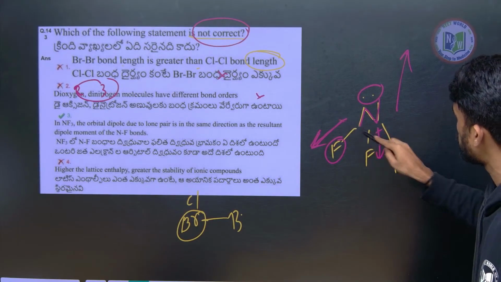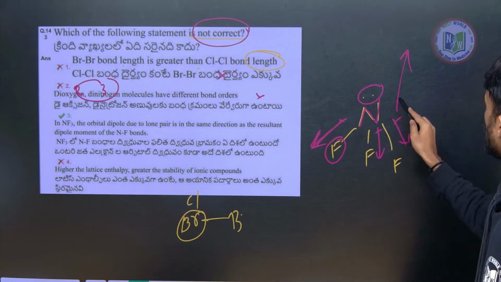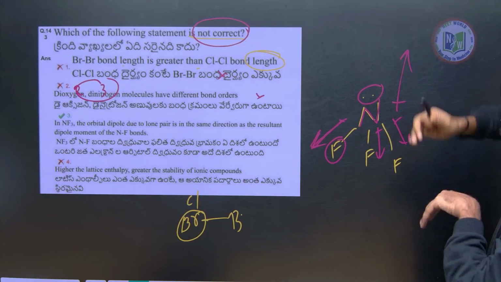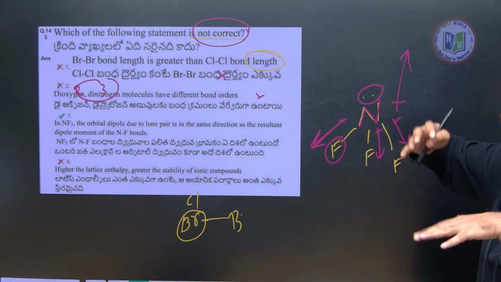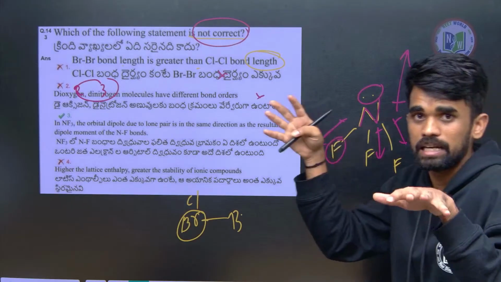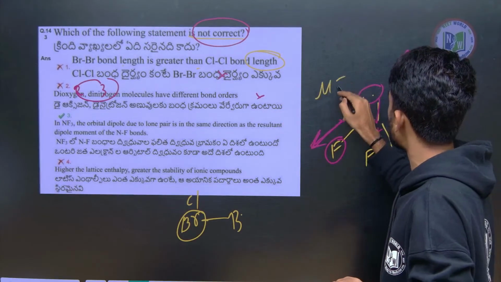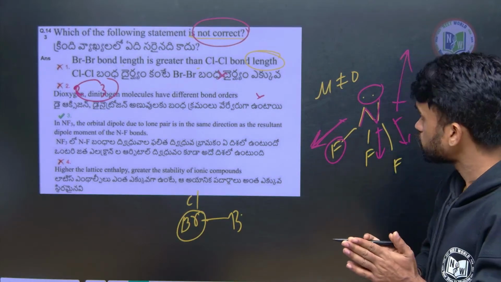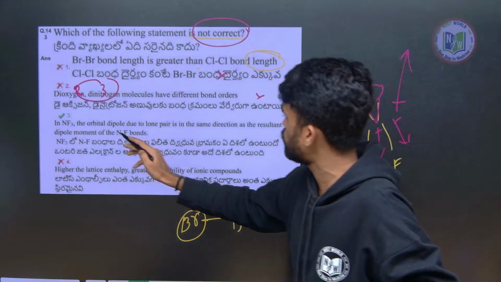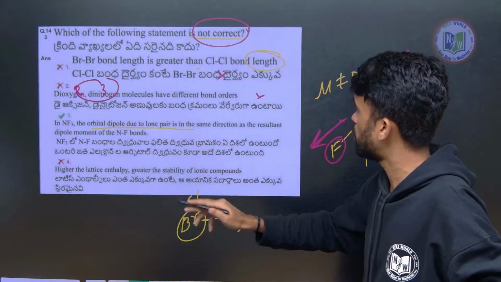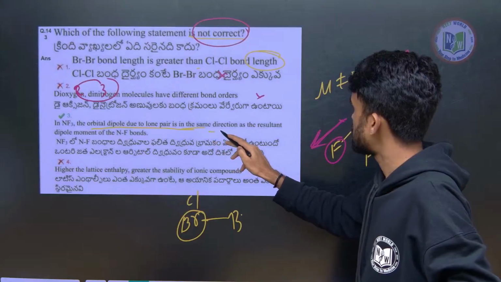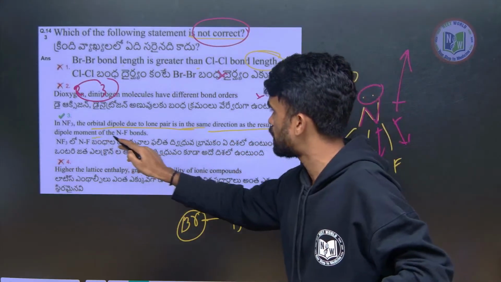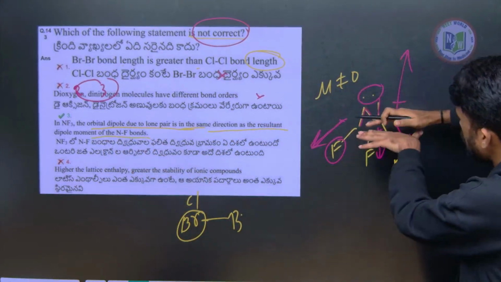It means the dipole moment is in the opposite direction, and the lone pair is above. So they are cancelling out, being in opposite directions. They won't cancel exactly, so mu does not equal 0, but they cancel to some extent. I hope this is clear. So therefore, in NF3 the orbital dipole moment due to lone pair is in the same direction as the dipole moment of N-F. No, this is in the opposite direction.